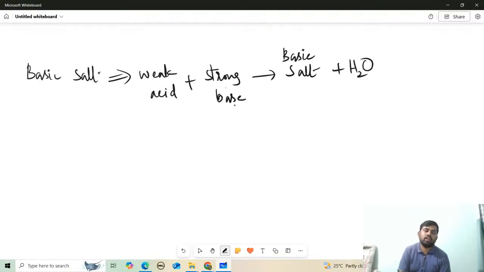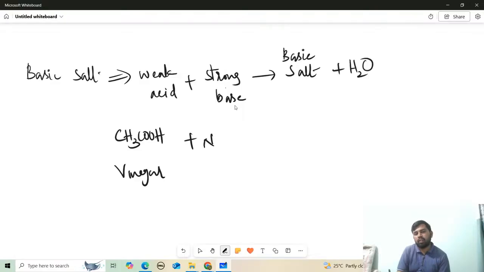For example, the weak acid is CH3COOH, which is vinegar, plus we take a strong base, sodium hydroxide.